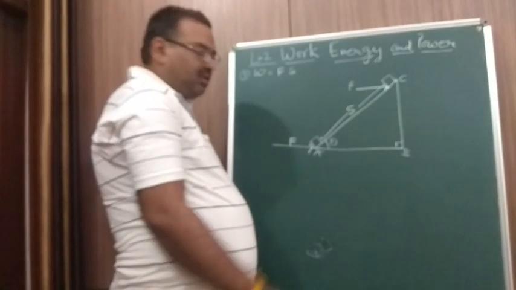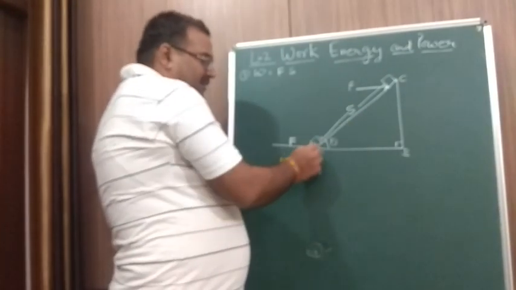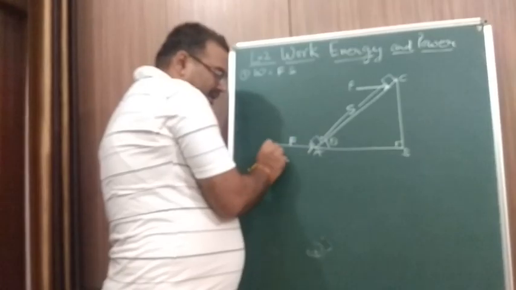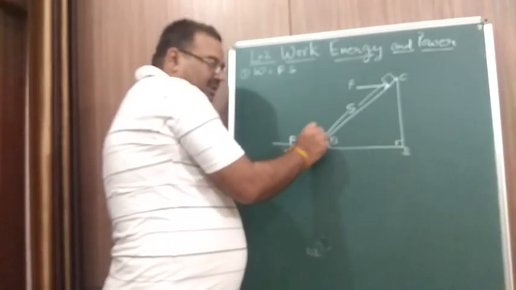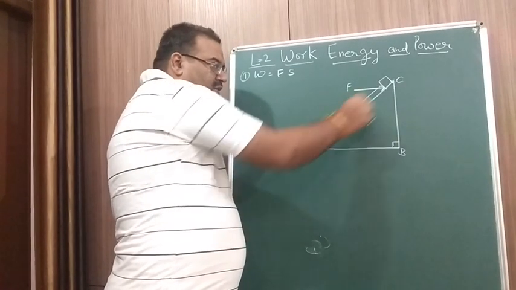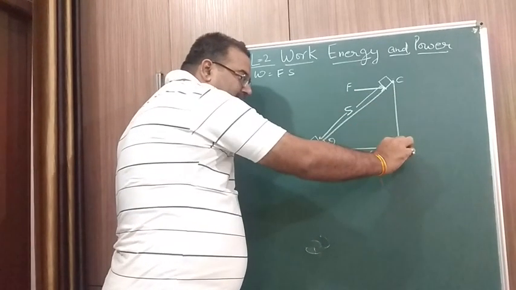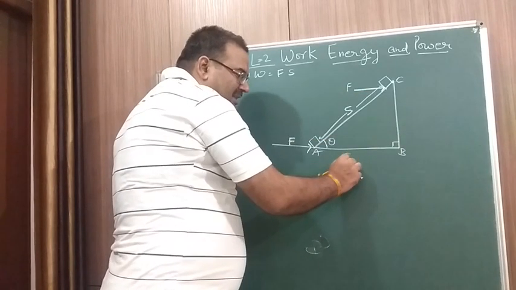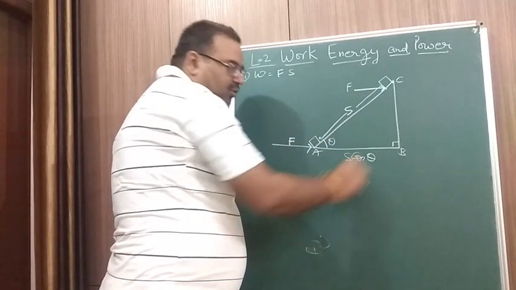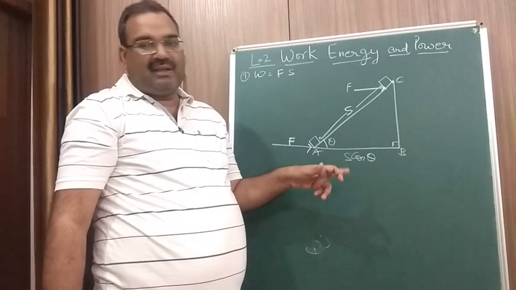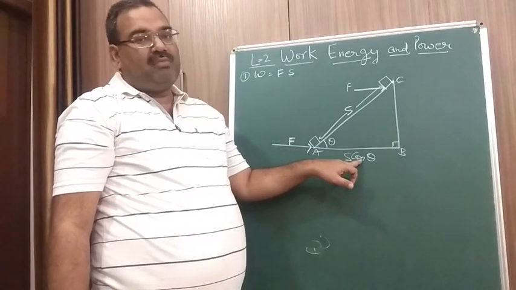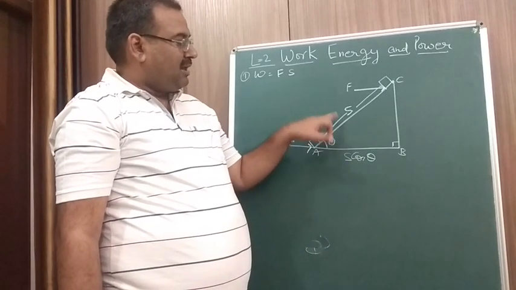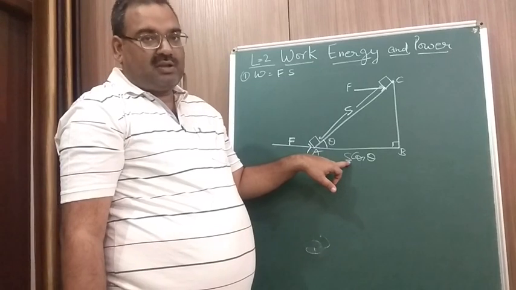So we have the displacement here. Displacement is along AC, and the direction of the force is along AB. So you want the displacement along AB. So along AB, this body has reached up to this point. So what is the displacement here? This is S cos theta. You have all studied trigonometry in 9th class. Cos theta is base upon hypotenuse. So this is base and hypotenuse. This is S cos theta.